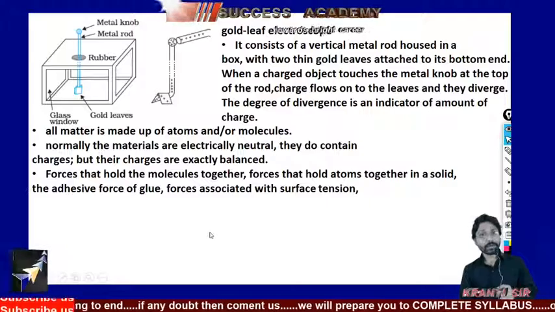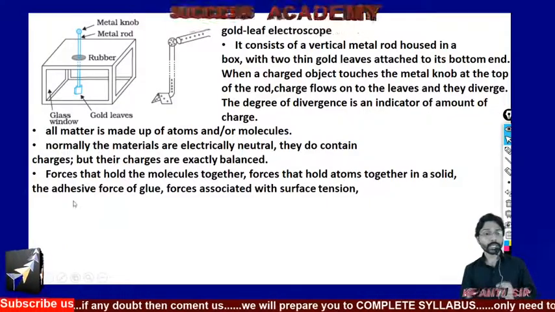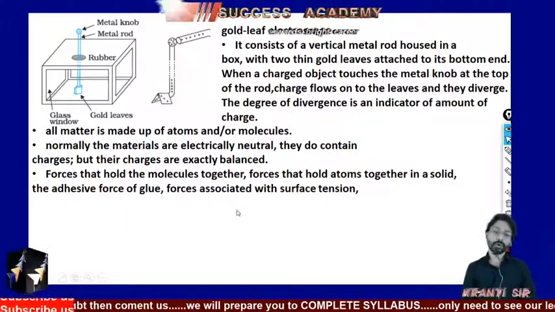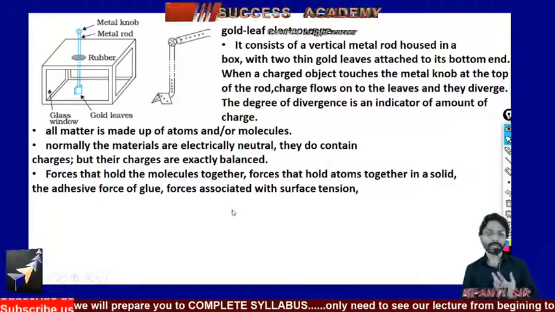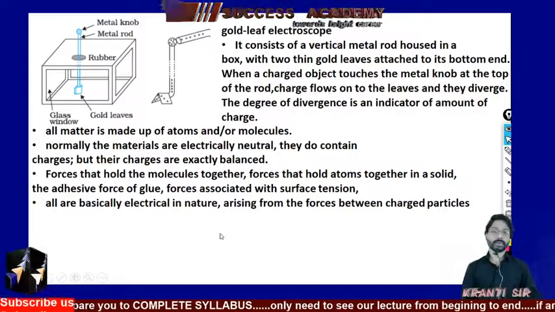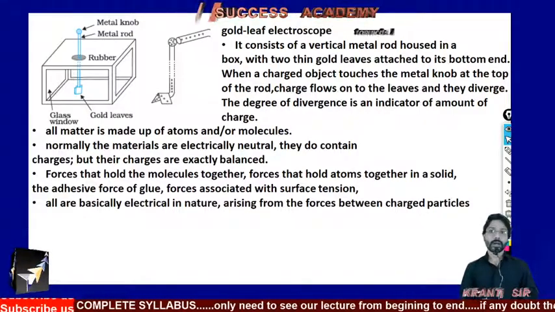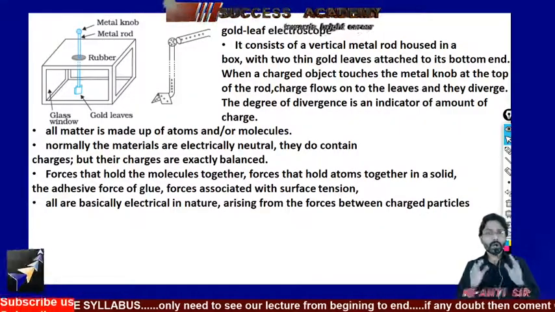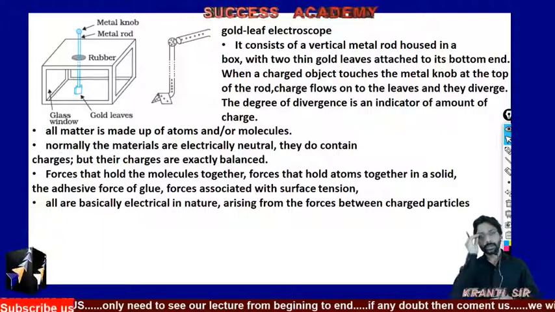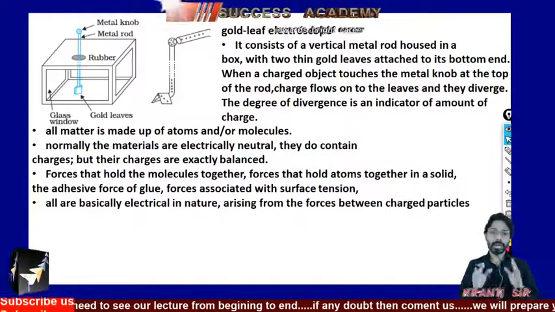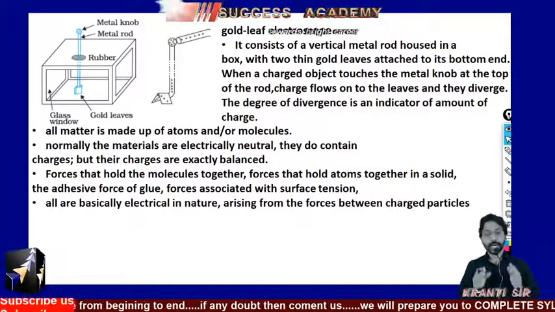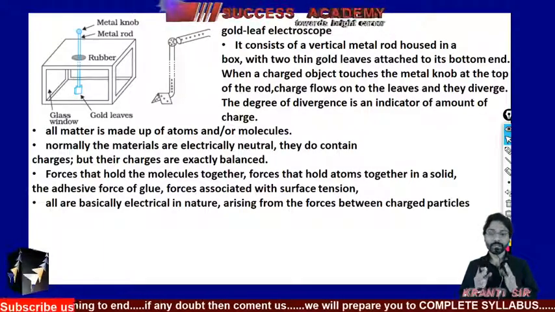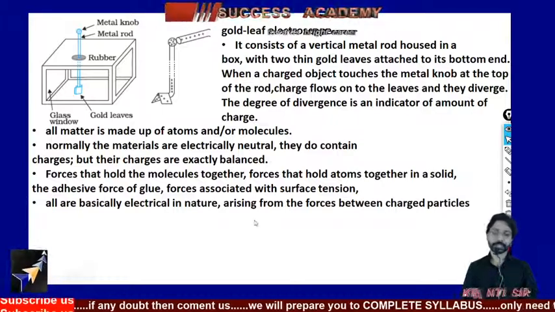As well, there is also the adhesive force of glue, or the forces associated with surface tension. Now all these forces are basically electrical in nature, arising from the forces between the charged particles.